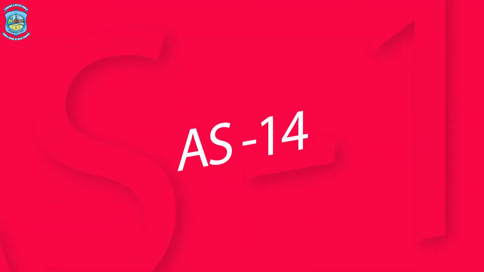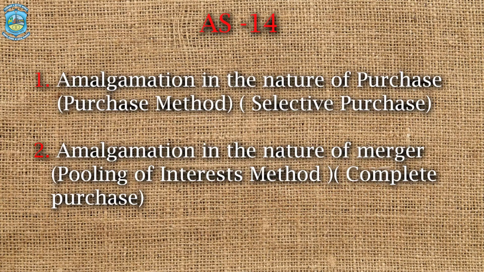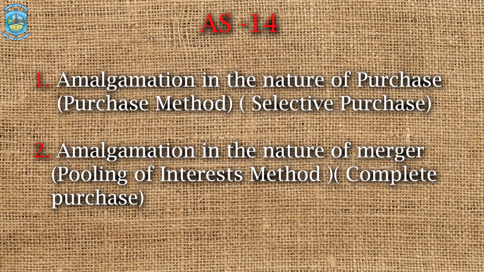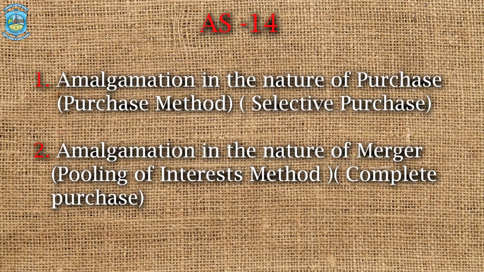Now let us talk about AS14. According to AS14, amalgamation is of two types. Amalgamation in the nature of purchase, amalgamation in the nature of merger. There is another name for amalgamation in the nature of purchase. This is purchase method. Another name for amalgamation in the nature of merger is pooling of interests method.